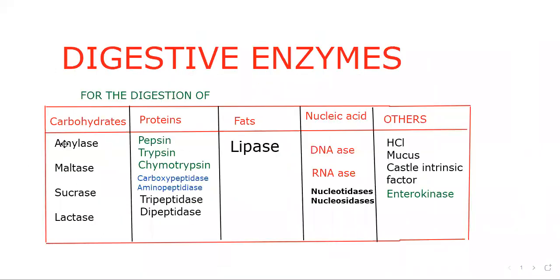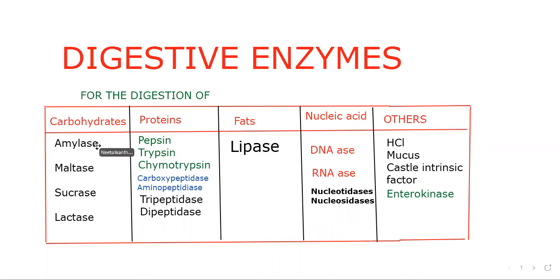And finally, they should come like this: amylase, maltase, sucrase, lactase for the digestion of carbohydrate. Pepsin, trypsin, chymotrypsin, carboxypeptidase, aminopeptidase, tripeptidase, dipeptidase for the digestion of protein. Lipase for the digestion of fats. DNAases, RNAases, nucleosidases for the digestion of nucleic acid. HCl, mucus, castle intrinsic factor, enterokinase in the others category.